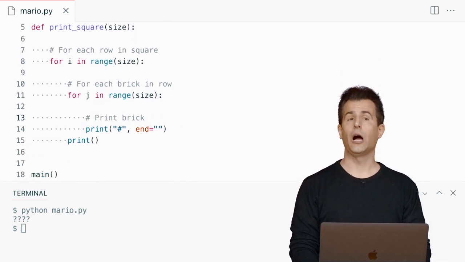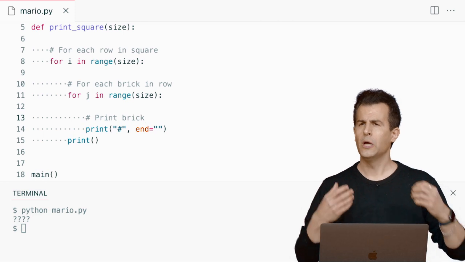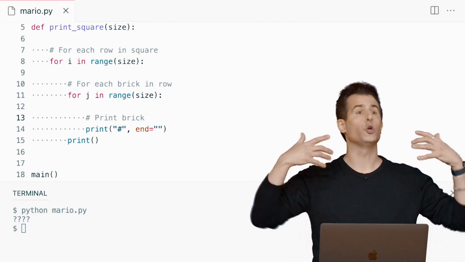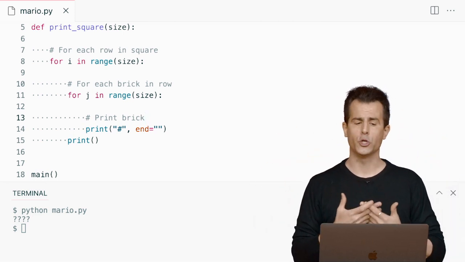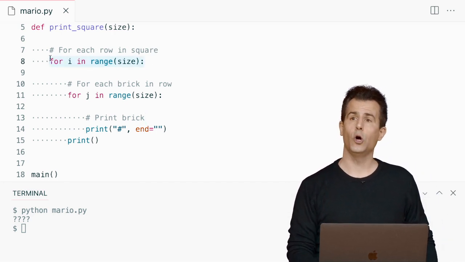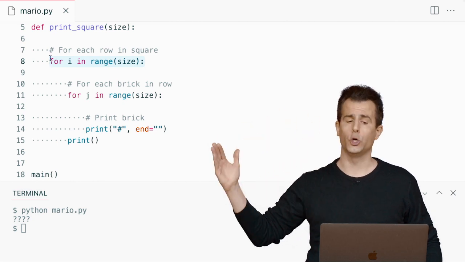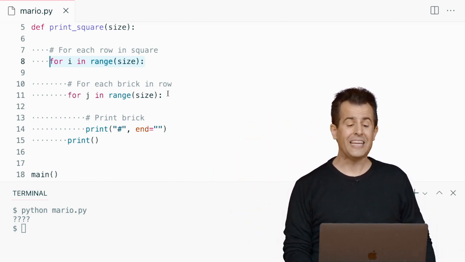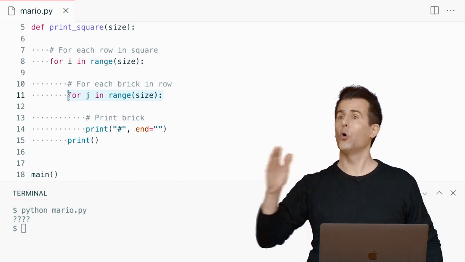And here is where comments, and more generally pseudocode, can really help explain to yourself and to others what your lines of code are doing. On line 8, I'm iterating from i equals 0 on up to size, so 0, 1, 2. On line 11, I'm doing the exact same thing but using j from 0, 1, 2.